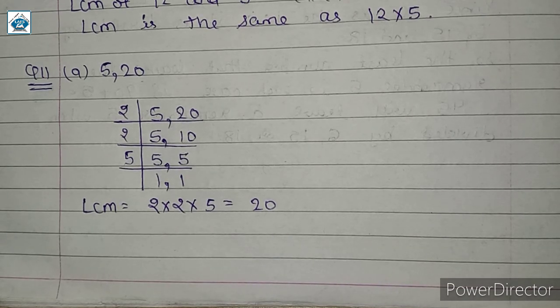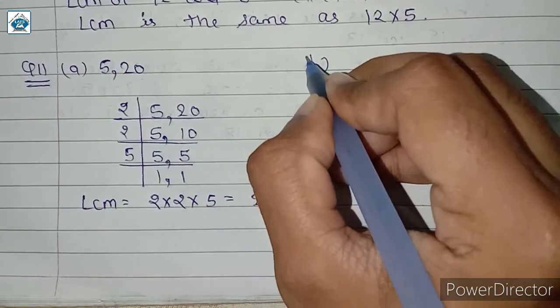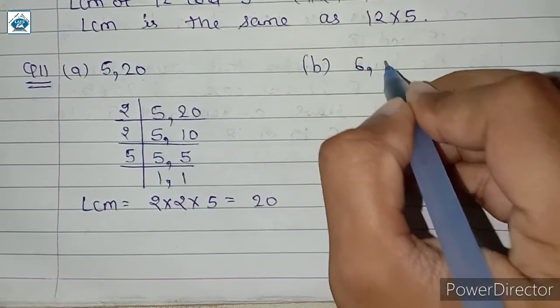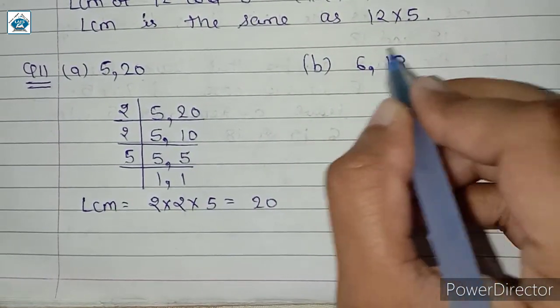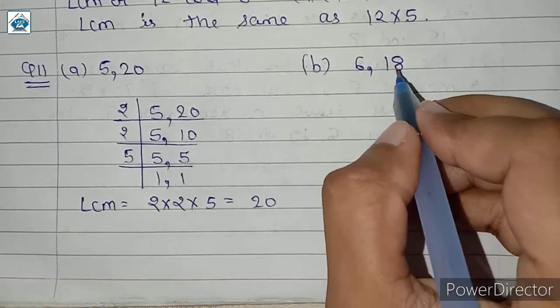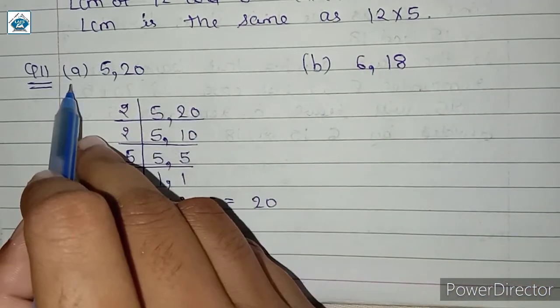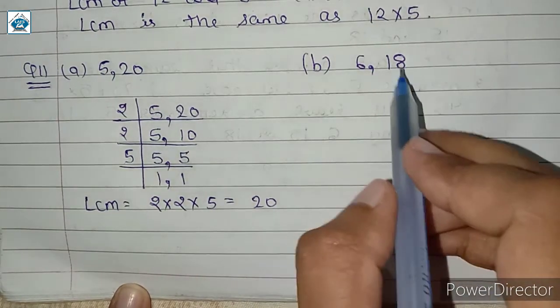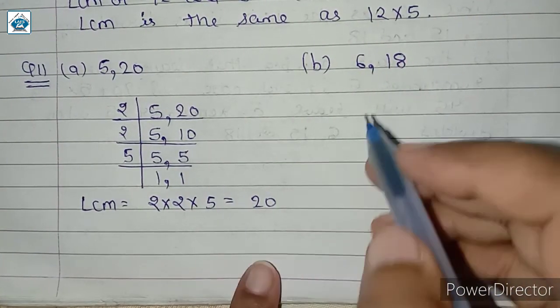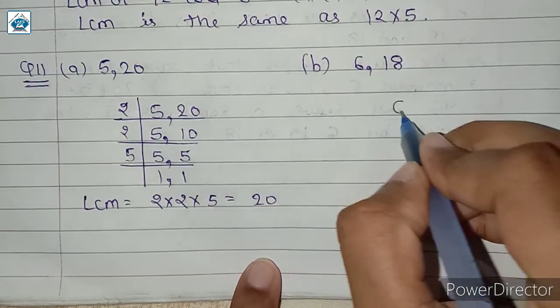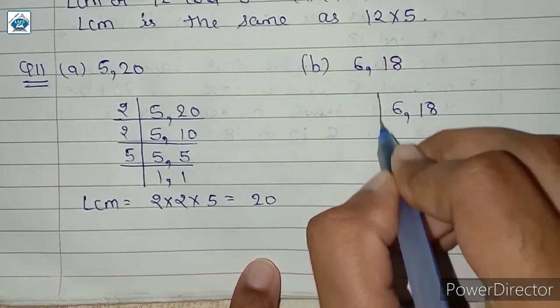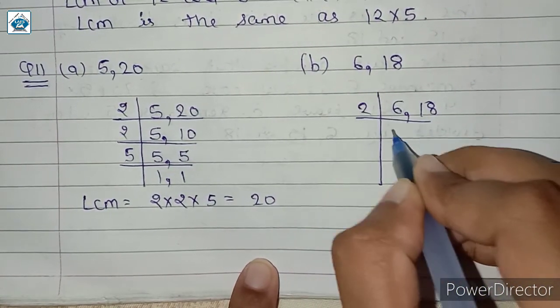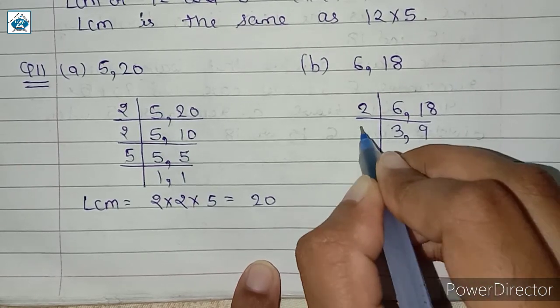So moving on to the next sub question B. Here we have to find the LCM of 6 and 18. Here 6 is a factor of 18. So as per the observation in question A, we can say that the LCM will be 18. The greater number should be the LCM. So here when we find the LCM, these numbers are divisible by 2, 3 and 3.